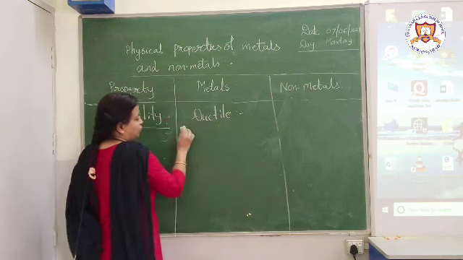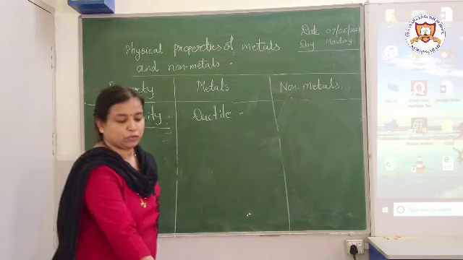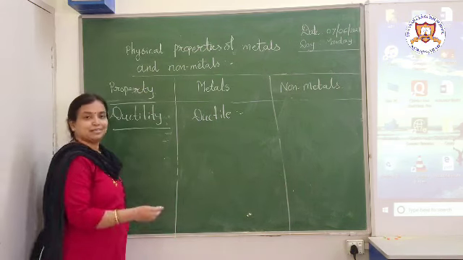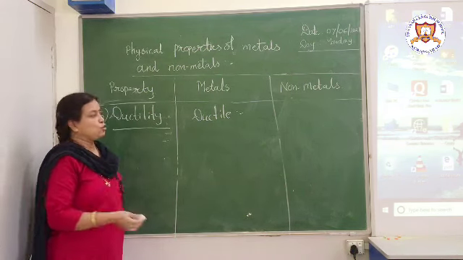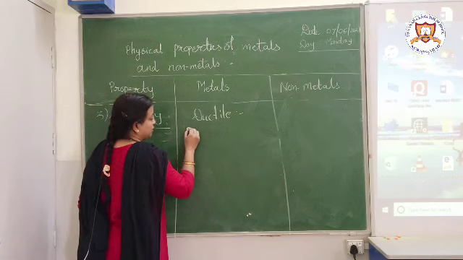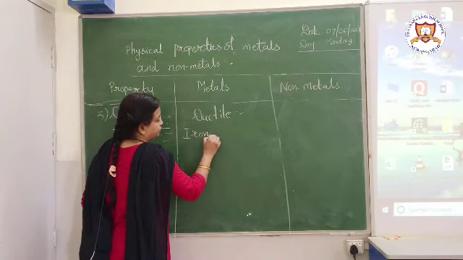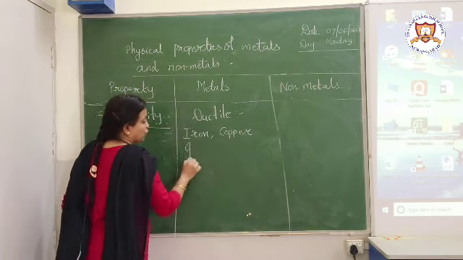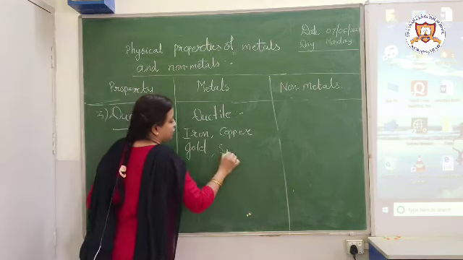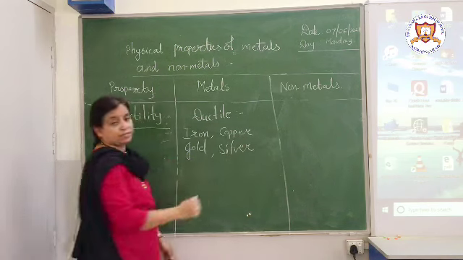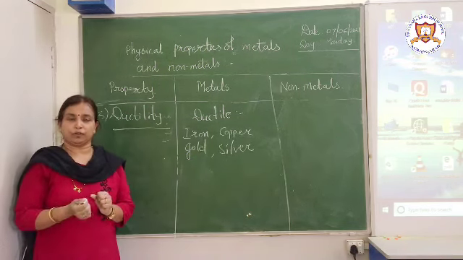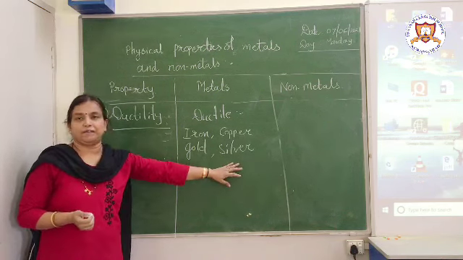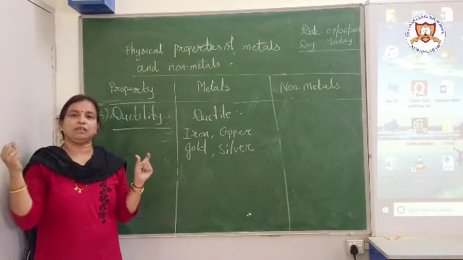What example can be given for this? Very common example, just now I have told you. See, iron is there, then copper wire, which is present in our electrical wires. So all these examples can be given: iron, copper, even gold, silver also. Why gold? Because children, you must have seen that whatever ornaments or jewelry we are making, we make them of gold or silver, because we can make thin wires of that.